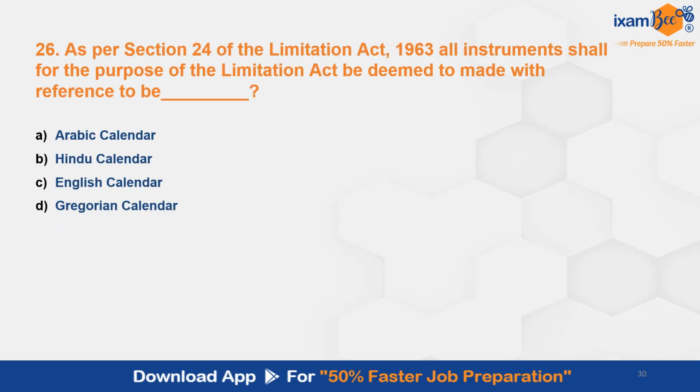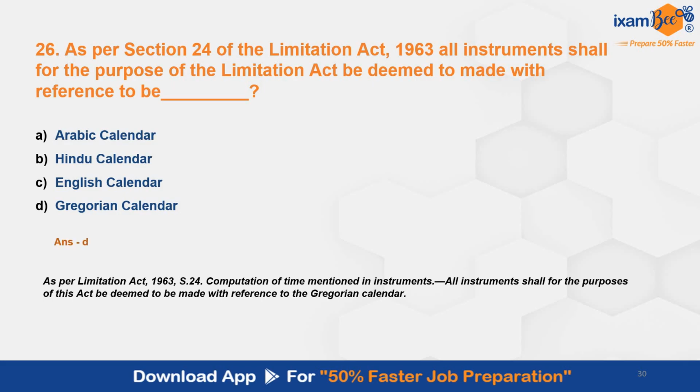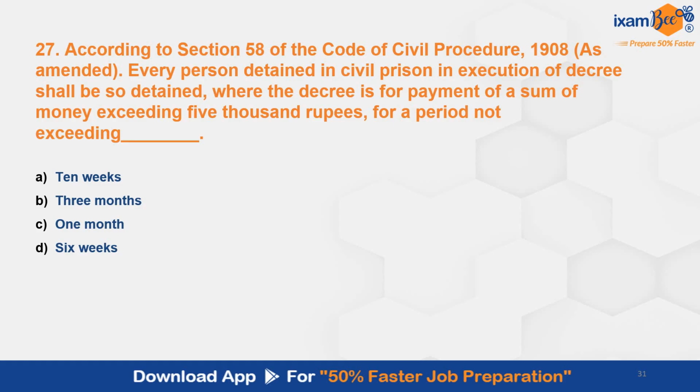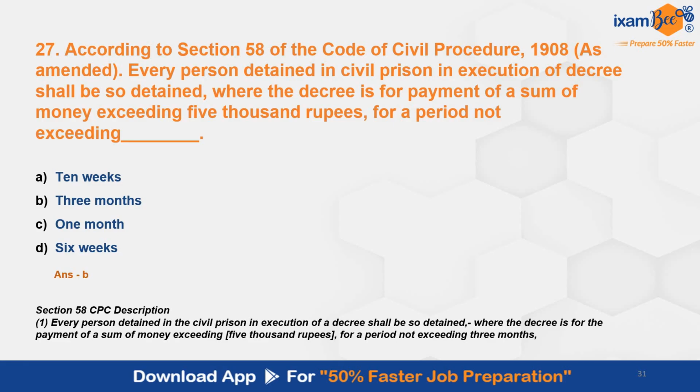Then question number 26. As per section 24 of the Limitation Act, all instruments shall for the purpose of the Limitation Act be deemed to be made with reference to what? The correct answer here is D, Gregorian calendar. This is section 24. Then question number 27. According to section 58 of CPC, every person detained in civil prison in execution of a decree shall be so detained, where the decree is for payment of a sum of money exceeding 5,000 rupees, for a period not exceeding what? The correct answer here is B, 3 months. This is section 58 of CPC.